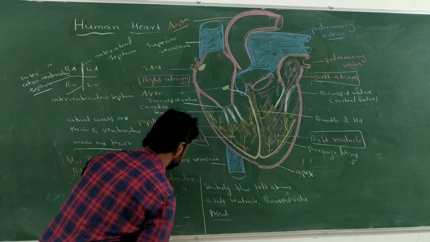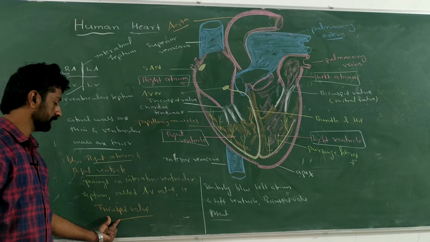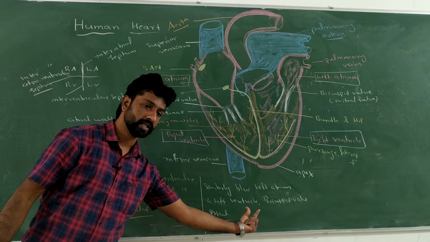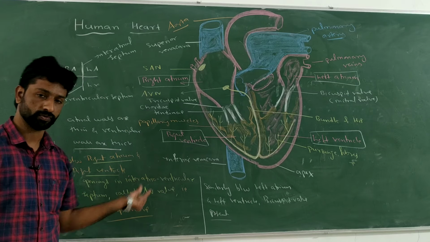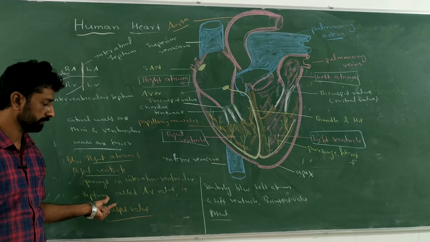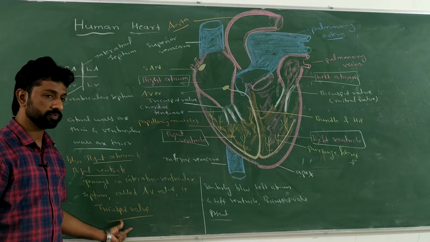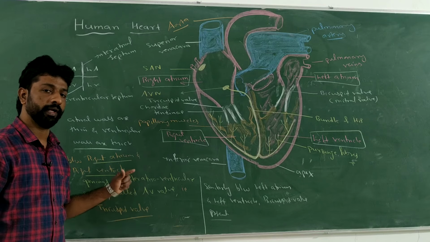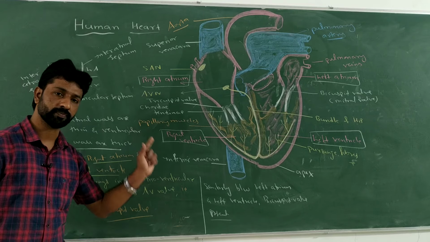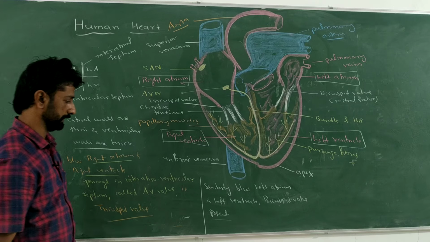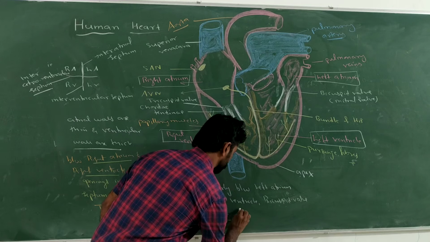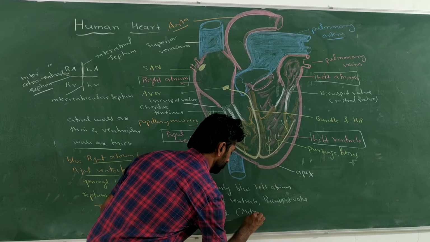So what are the functions of these valves? The tricuspid valve or the bicuspid valve, which come under AV valves only, the atrioventricular valves. Their function is the opening of the respective atria into the respective ventricles. Okay. So the bicuspid valve is also called the mitral valve.